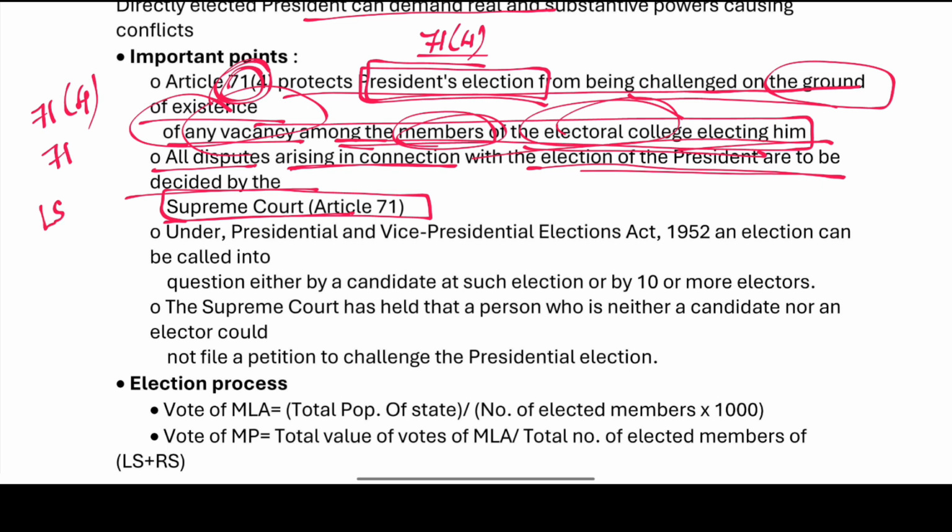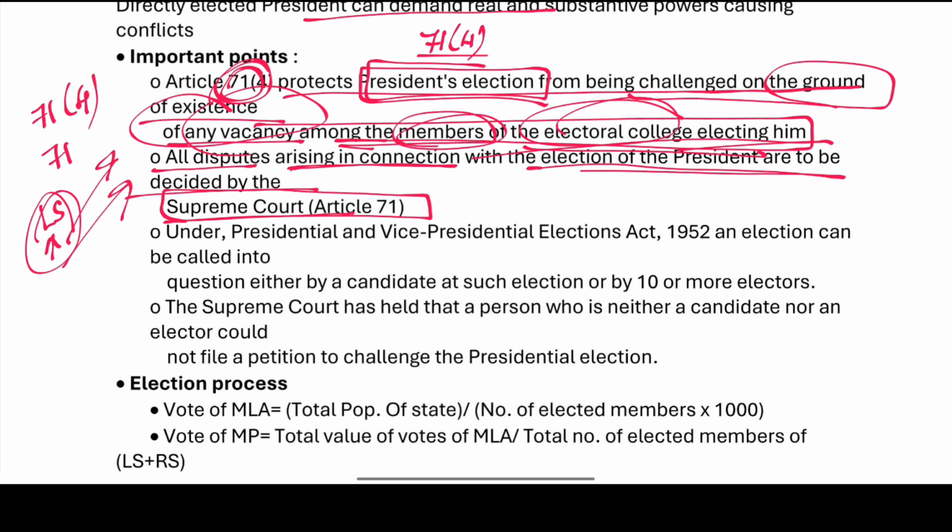If there is a vacancy in the Lok Sabha seat, you cannot cite this vacancy for nullifying or challenging the election as a ground for challenging the election of the president. So Article 71(4) is very important. And all the disputes in connection with the election of the president are to be decided by...